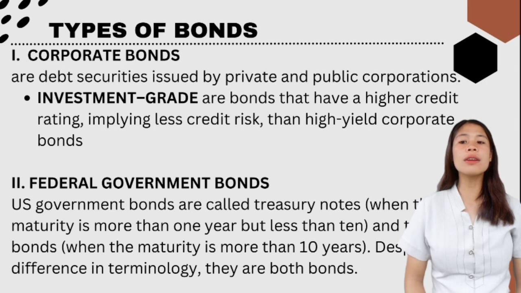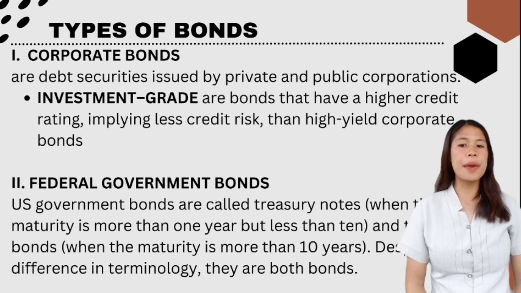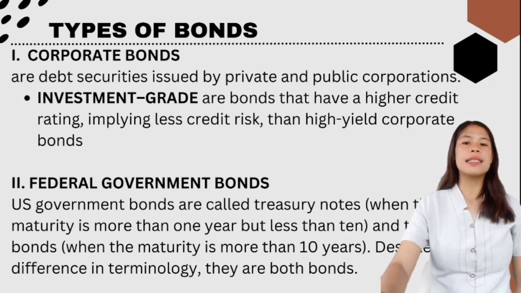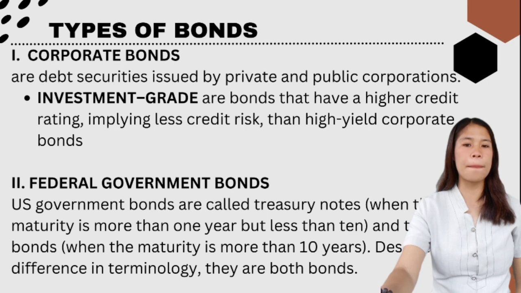So federal government bonds are debt securities issued by a government to support government spending and obligations. Government bonds can pay periodic interest payments called coupon payments. Government bonds issued by national governments are often considered low-risk investments since the issuing government backs them.